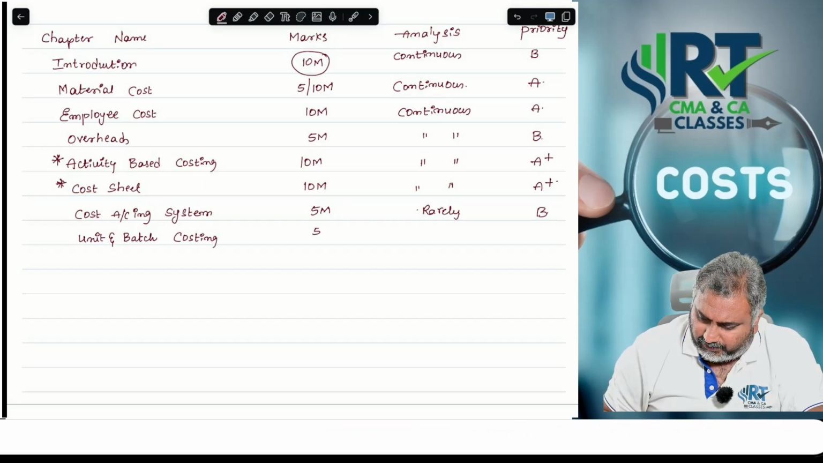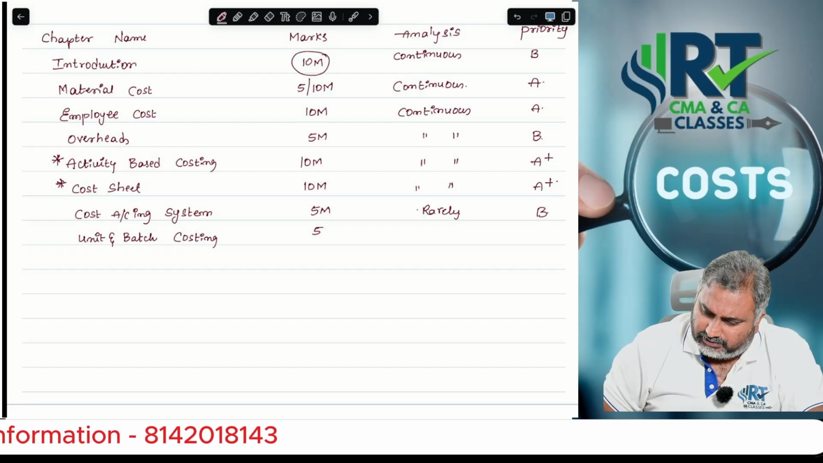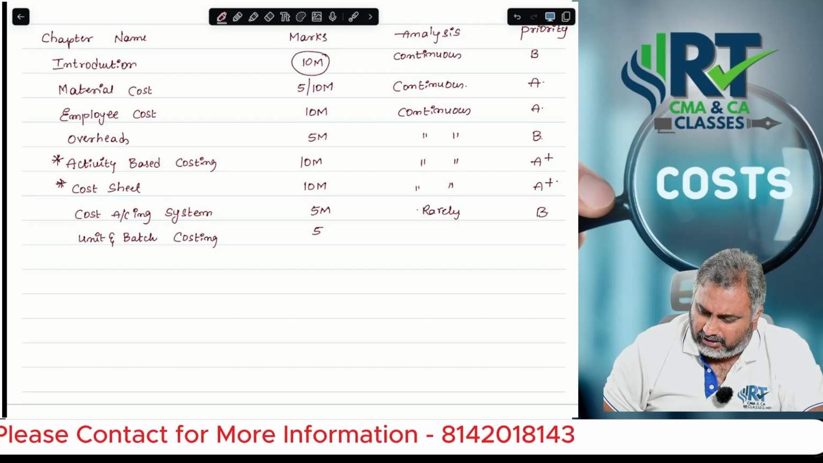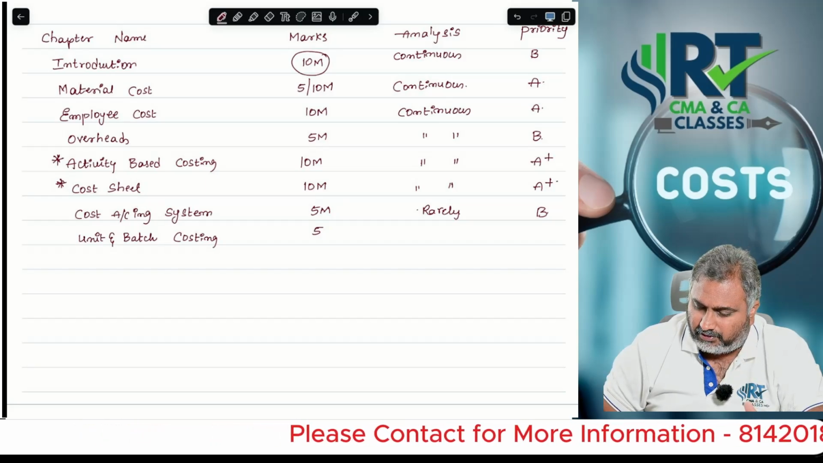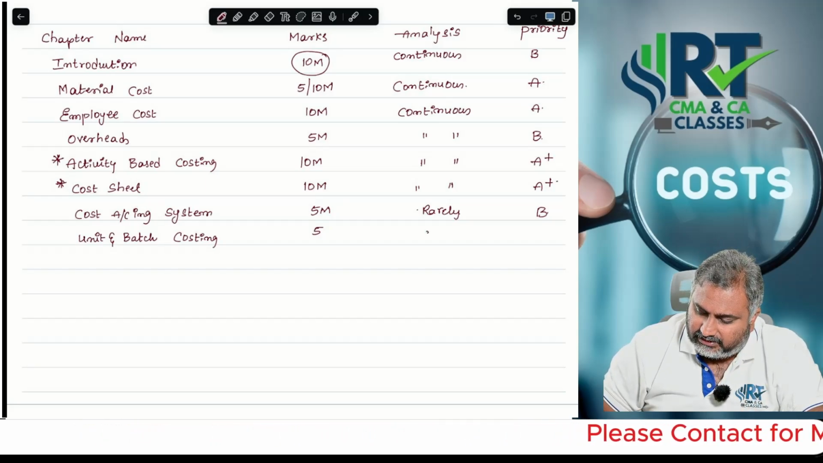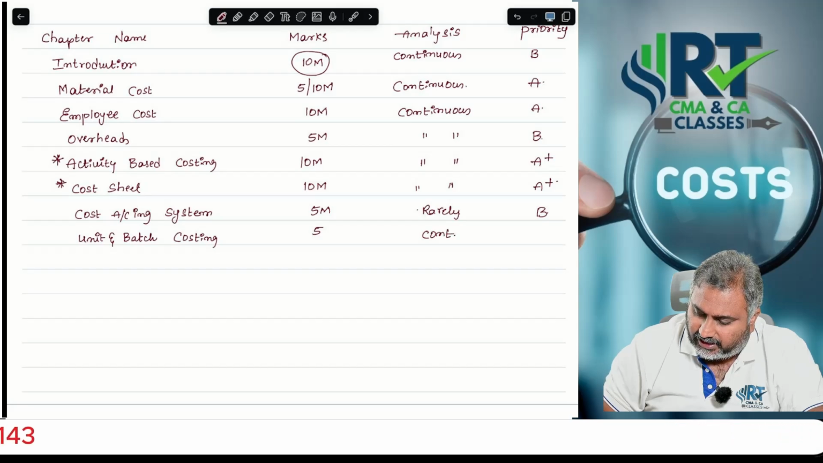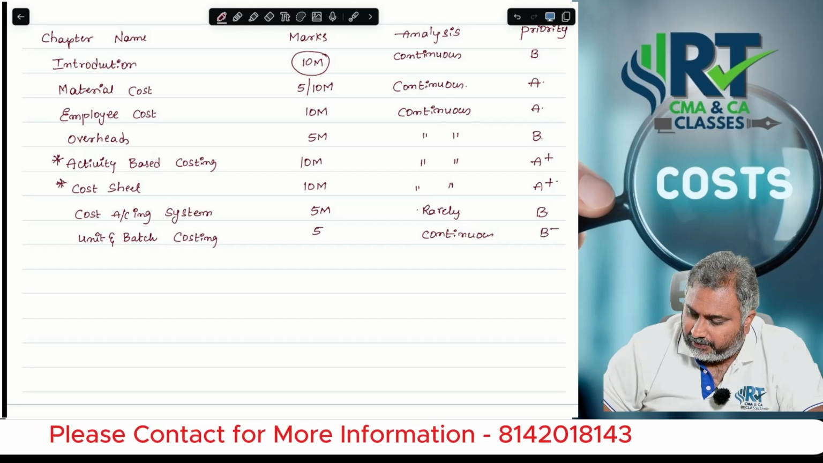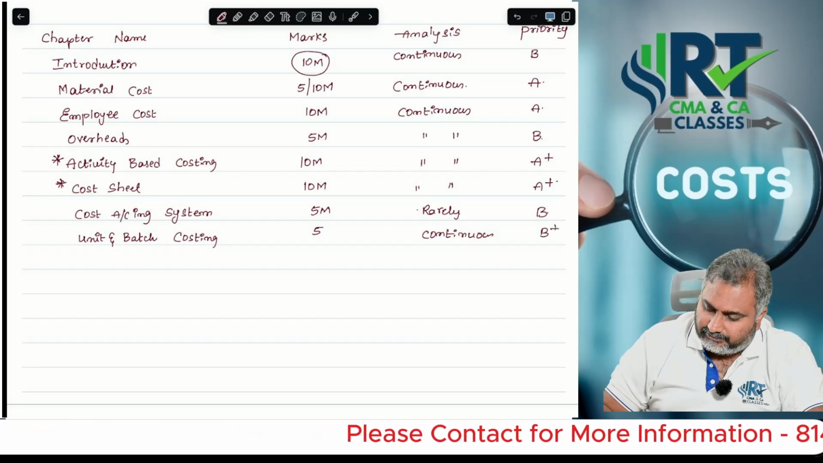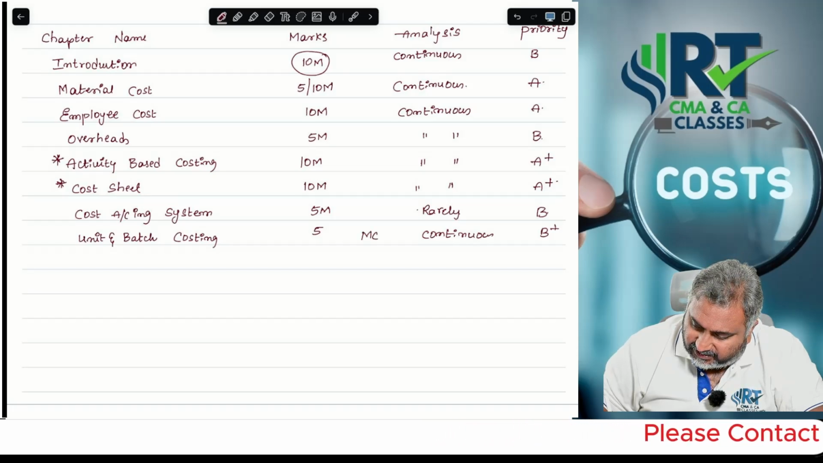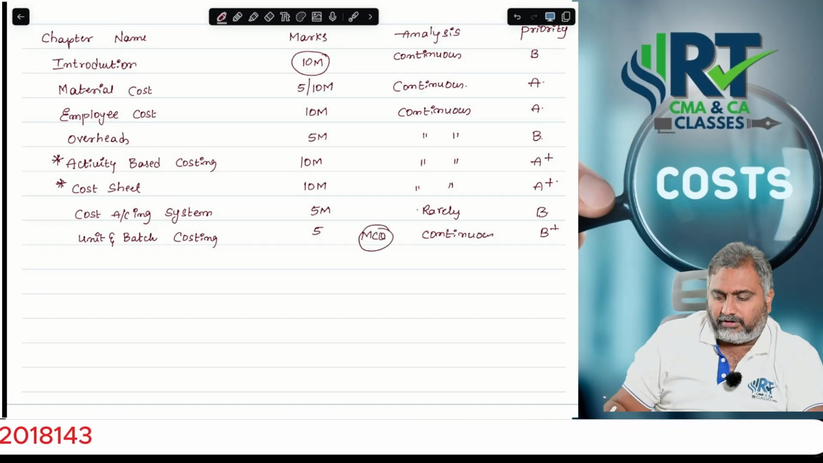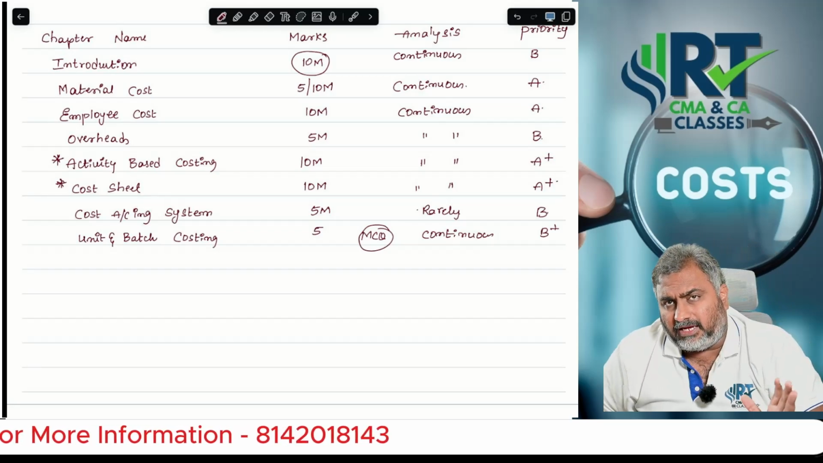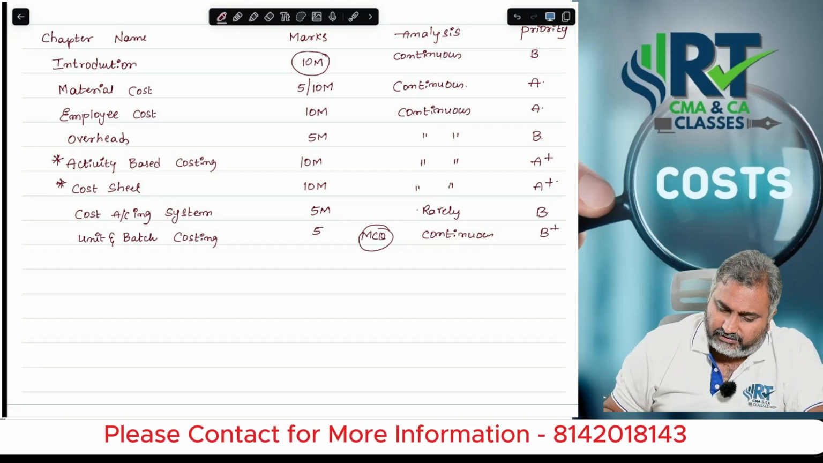Maximum you can expect 5 marks, sir. This is also, I can't say rarely, I can't say very important, but categorize it as a continuous category only. I consider it a B plus. I can't say B because MCQ-wise, sir, MCQ is a highly important concept, from the economic batch quantity and unit costing point of view.